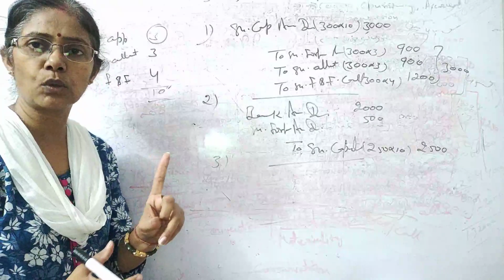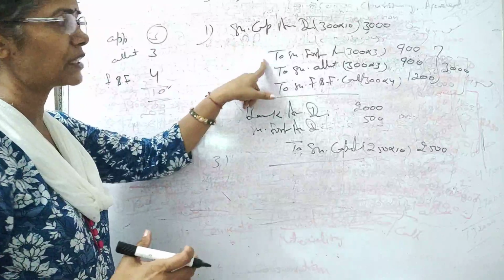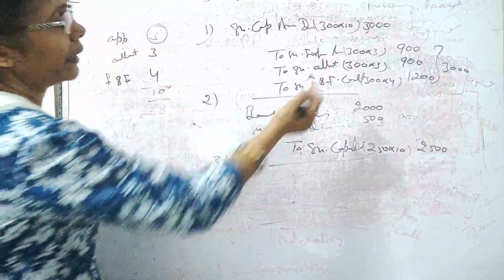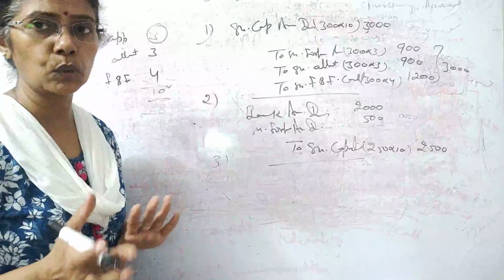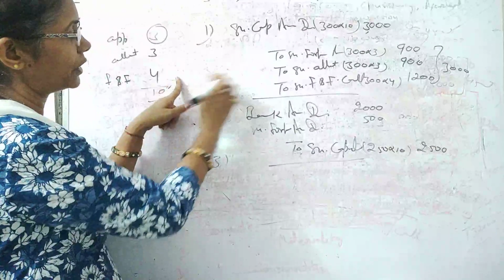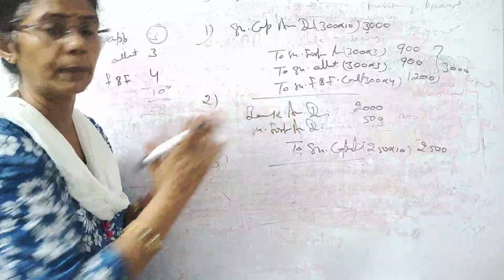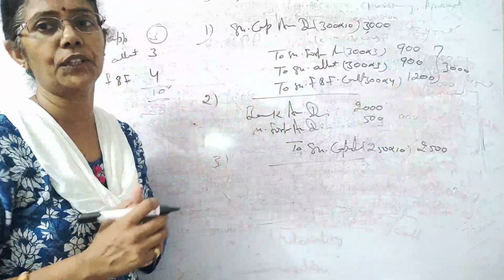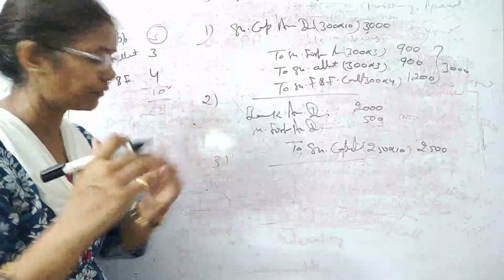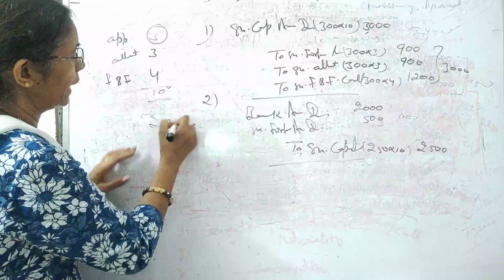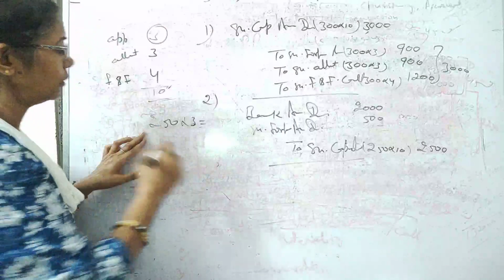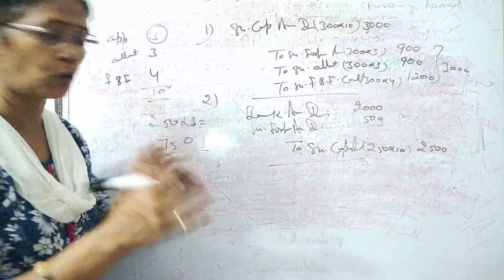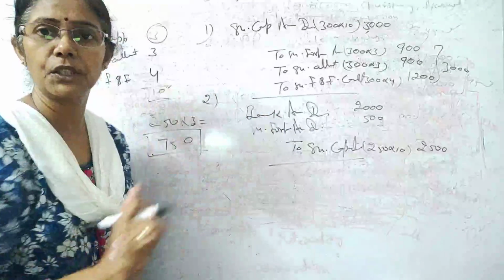So the first step I have told you, we have to find out the proportionate amount. Okay. In forfeiture right now I have 900 rupees, but that is related to 300 shares. Okay. So you have two methods. You can use the equation: for 300 shares it is 900, then for 1 share, and then for 250 shares. Otherwise you can calculate according to per share. 3 rupees per share you have forfeited. So I have reissued 250 shares. So I will calculate the amount, 250 into 3 rupees will be the forfeiture. So I have 750 rupees in my forfeiture account regarding the reissued shares.